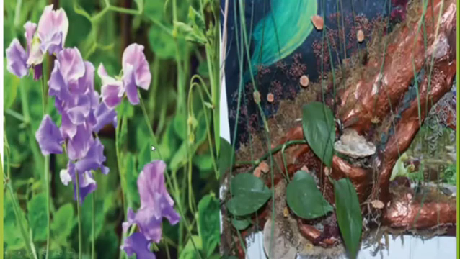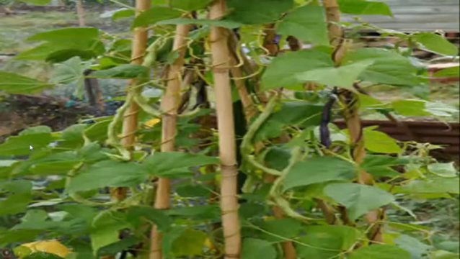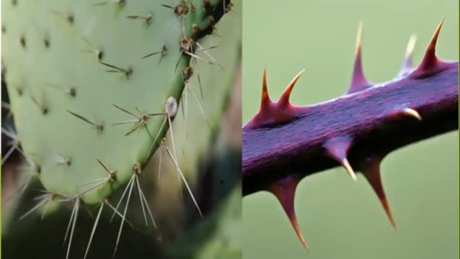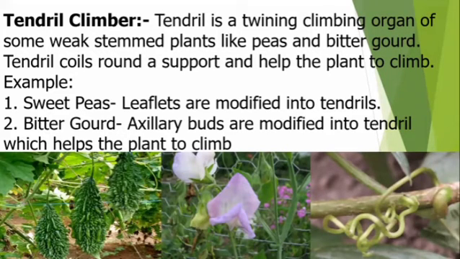So the weakest plants can grow with the support of other plants. It modified into tendrils, twiners, then spines or thorns.